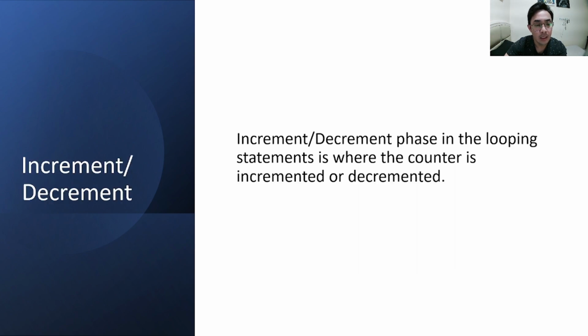And lastly, the increment-decrement. Increment-decrement phase in the looping statements is where the counter is incremented or decremented. Increment means a variable is added by a certain constant. Decrement means a variable is subtracted by a certain constant. This constant is typically 1. Depending on the chosen looping statement, the increment-decrement can occur within the body.